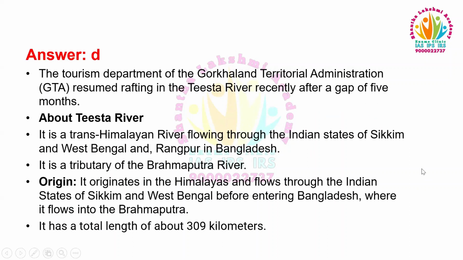The Tourism Department of the Darjeeling Territorial Administration resumed rafting in the Teesta River recently after a gap of 5 months. About the Teesta River: it is a trans-Himalayan river flowing through the Indian states of Sikkim, West Bengal and Rangpur in Bangladesh. It is a tributary of the Brahmaputra River. It originates in the Himalayas and flows through the Indian states of Sikkim and West Bengal before entering Bangladesh, where it flows into the Brahmaputra. It has a total length of about 309 kilometers.